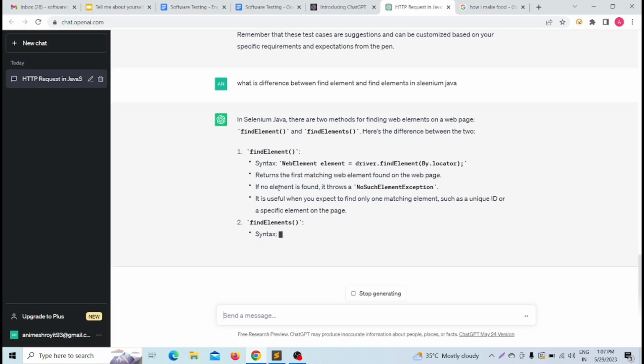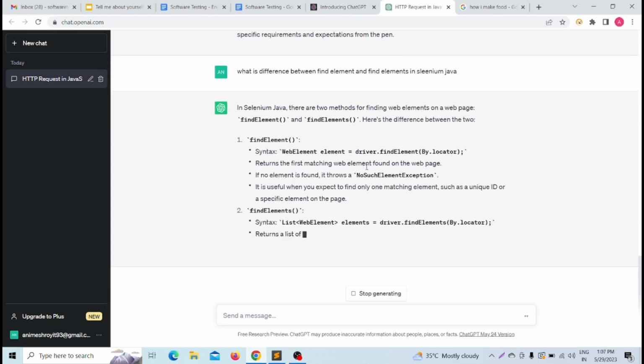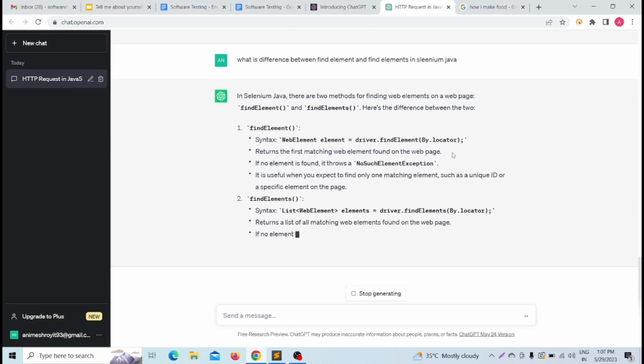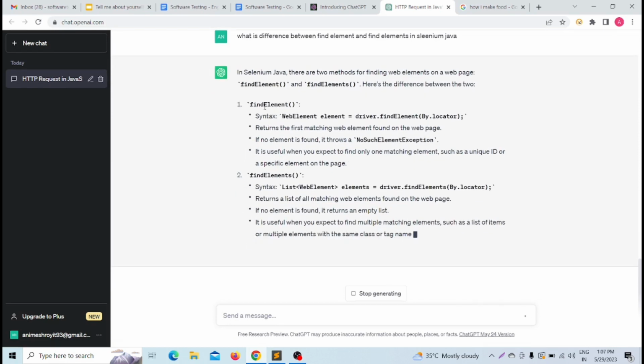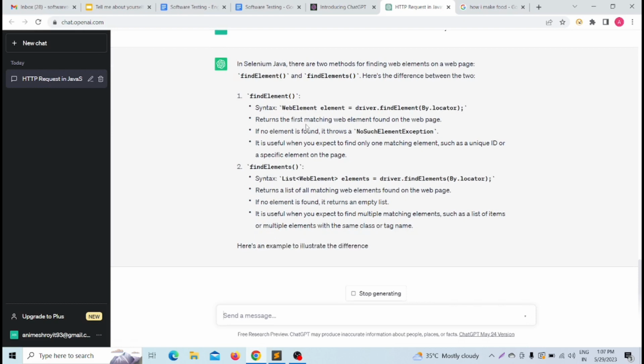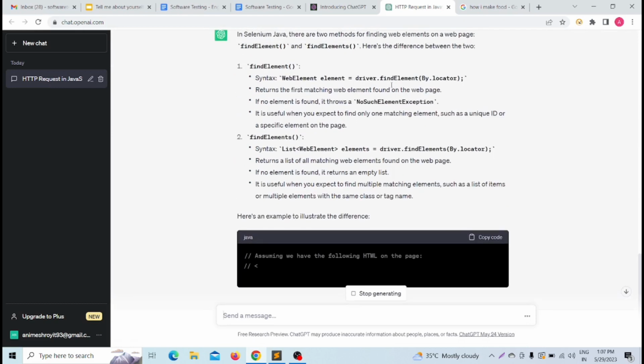This is the syntax, like WebElement element equals driver.findElement(By.locator), and it is written what findElement returns. It is written that it returns the first matching web element on the web page.